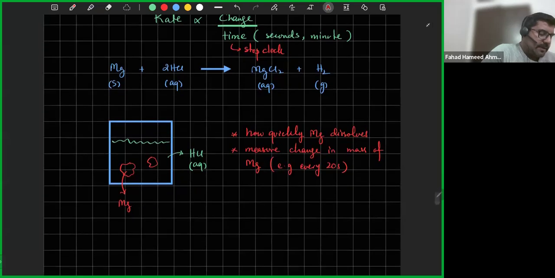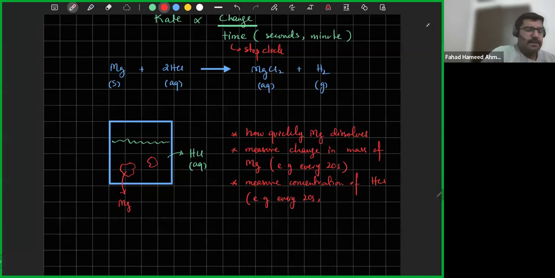So what else can I do in this reaction? I guess I can measure the pH of the solution as well because it's acidic. So I can try and measure the concentration of HCl. How quickly does the concentration of HCl get used up? For example, every 20 seconds. And how can I measure the concentration of HCl?